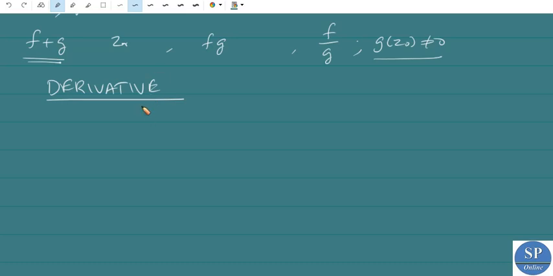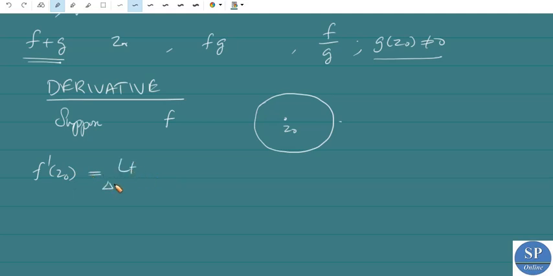Derivative of a complex function. Suppose the complex function f is defined in a neighborhood of a point z0. Let f be defined in a neighborhood of z0. Then the derivative of f at the point z0 is denoted by f dash of z0 and is defined by f dash of z0 is equal to limit delta z tends to 0 f of z0 plus delta z minus f of z0 divided by delta z.